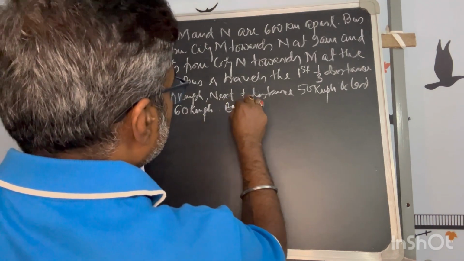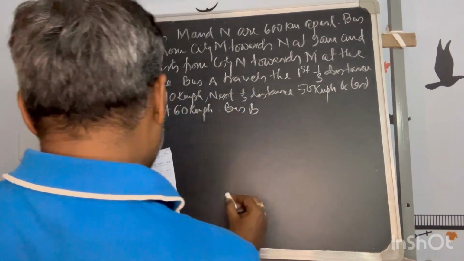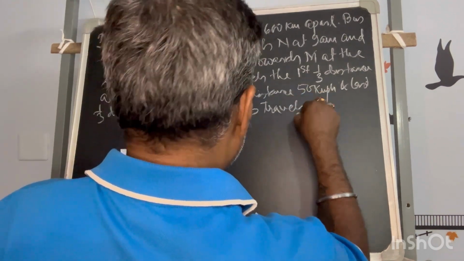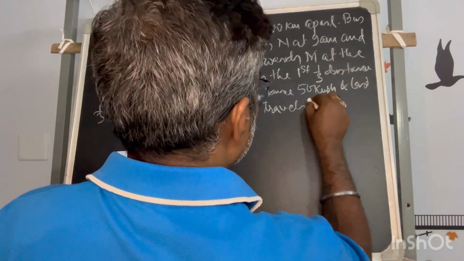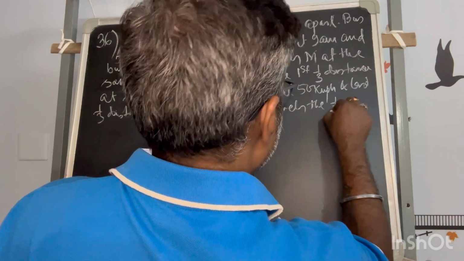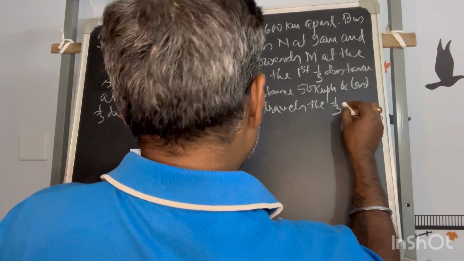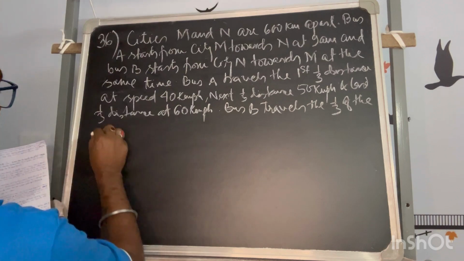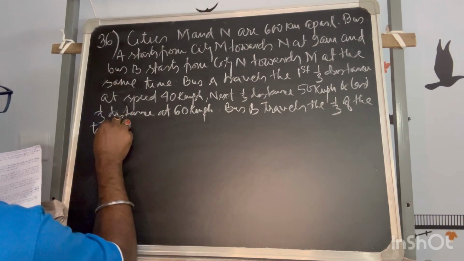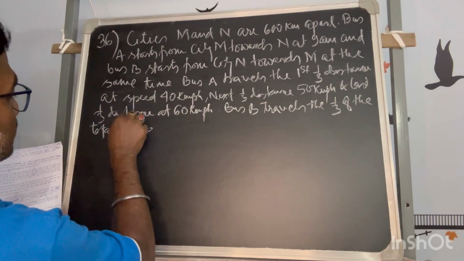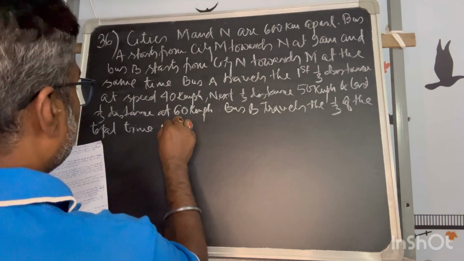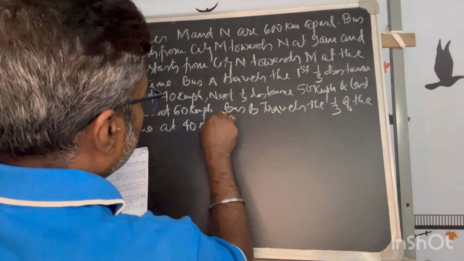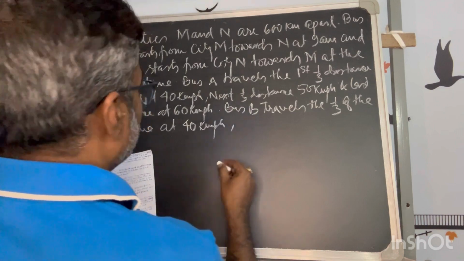Bus B travels the first one-third of the total time at 40 km per hour.